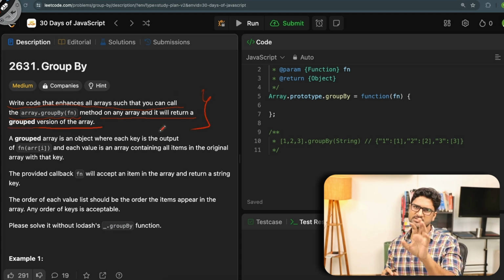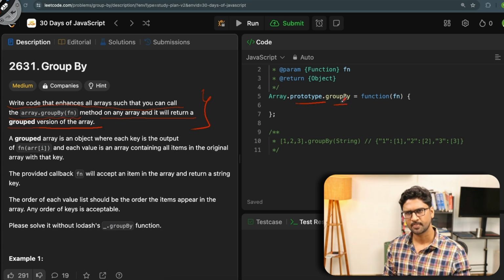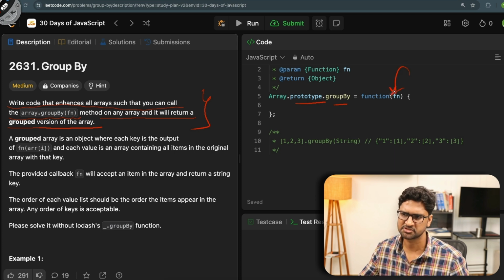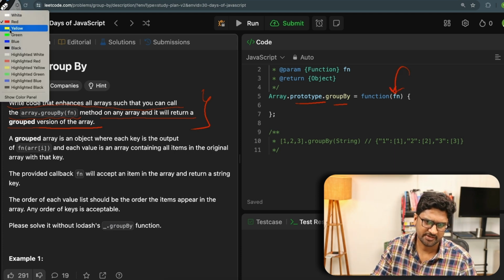So again, I have to enhance the property of the array, and that's why I have to make use of the prototype and groupBy. And how am I trying to group by? I'm trying to group by the logic which is passed in this function fn. Okay, now what is this grouped array? Let's try to read that.